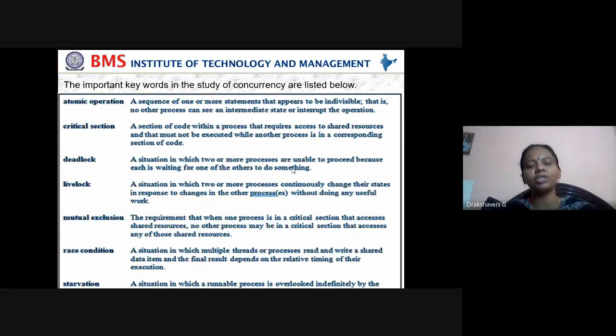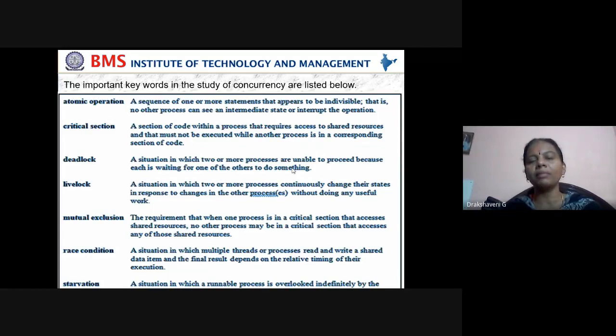Starvation is a situation in which a runnable process is overlooked indefinitely by the scheduler, although it is able to proceed, and is never chosen. Starvation, as we saw in the last class, means one process with a low priority has to wait and does not get its turn. That is called starvation. These are the key important words required for concurrency.